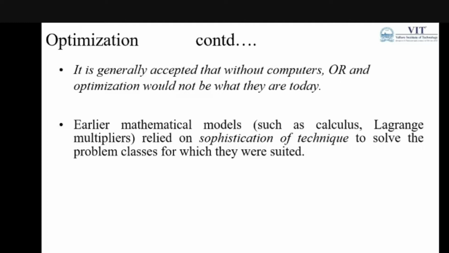We can see the earlier mathematical models, calculus or Lagrangian multipliers, which relied on sophistication of the techniques to solve the problems they are suited for.